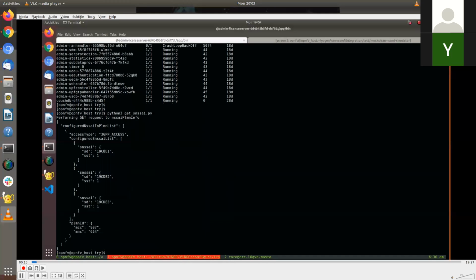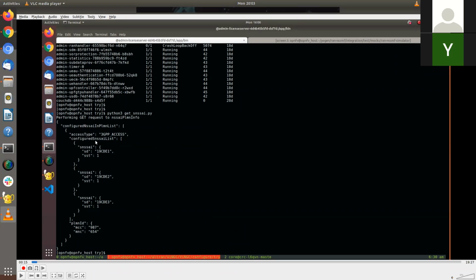And what I'm going to do is fetch immediately what is configured as day 0 configuration in the core network. If you see, I did a get operation, and when I did a get operation, I get configured NSSAI in the PLMN area, right?